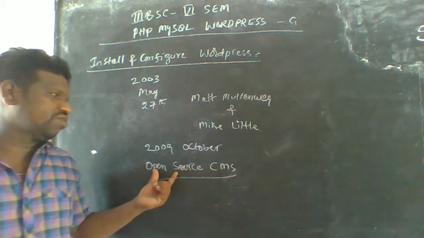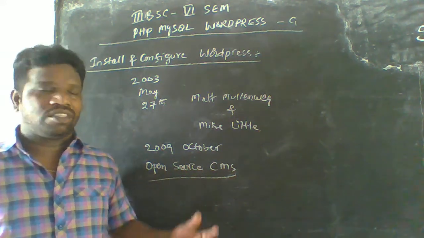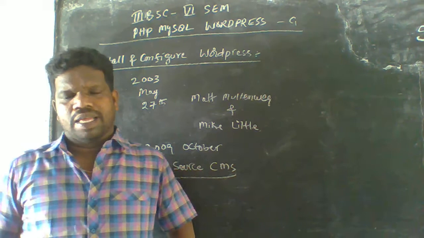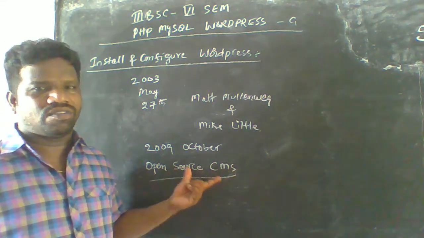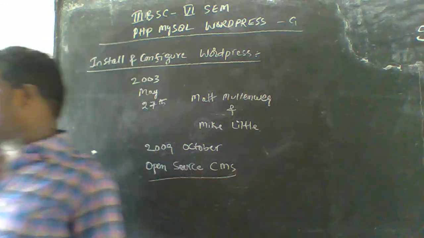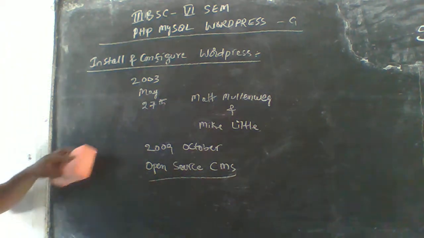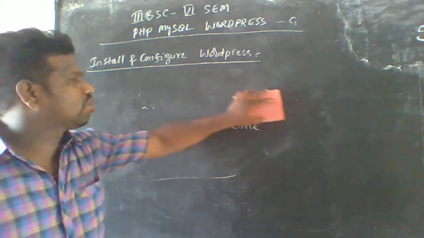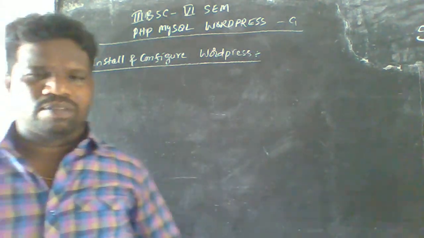What open source and CMS mean was already discussed in the previous class, and the features and availability of WordPress were also discussed in the previous class. You have watched those previous videos. So this is the introduction of WordPress, and now I'm going to explain how to install WordPress and how to get the WordPress software.